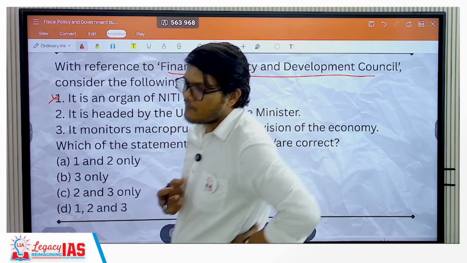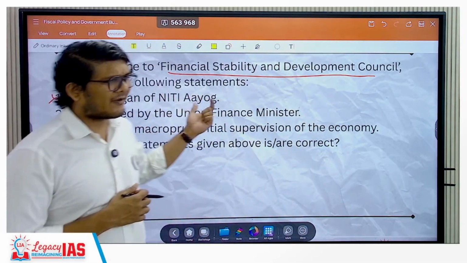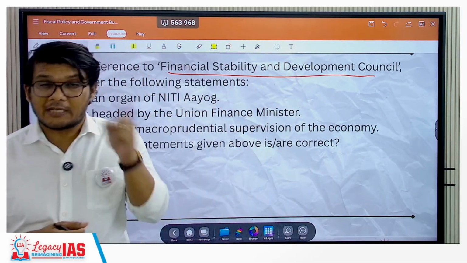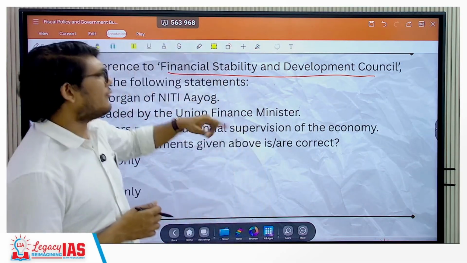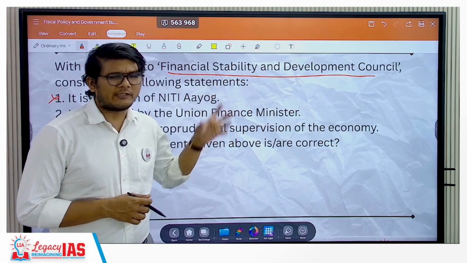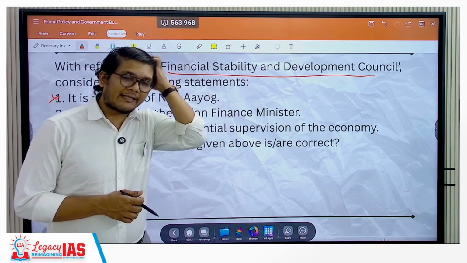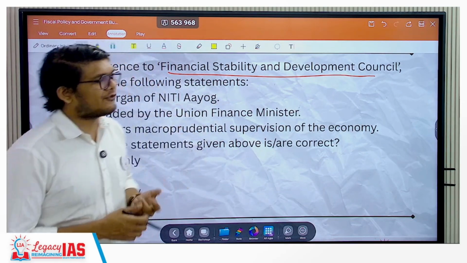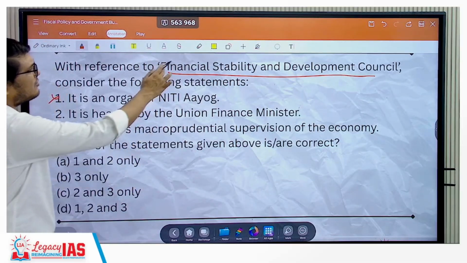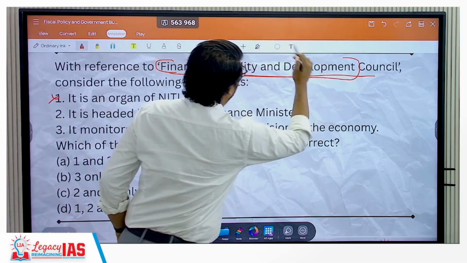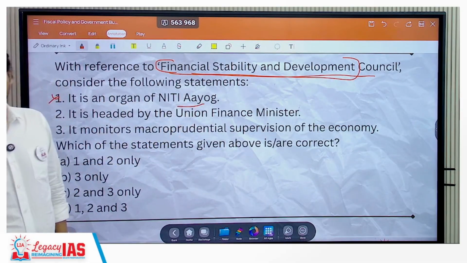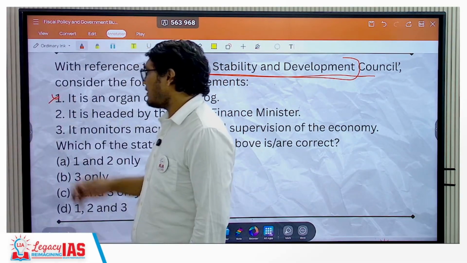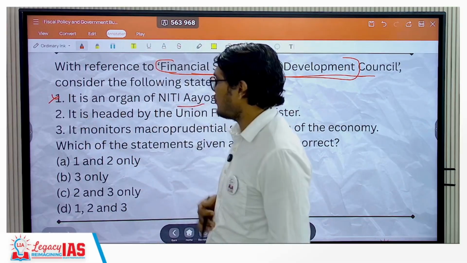When I solved this, this was in the current affairs in the month of July, and the paper in 2016 was in the month of August, on the 7th of August. This was in the first half of July or end of June when it had come. I remember reading it but could not have multiple revisions, but I realized that when I read this particular Financial Stability Development Council, I never came across the term Niti Aayog in relation to it. So it was easy for me to guess that it is not an organization of Niti Aayog.